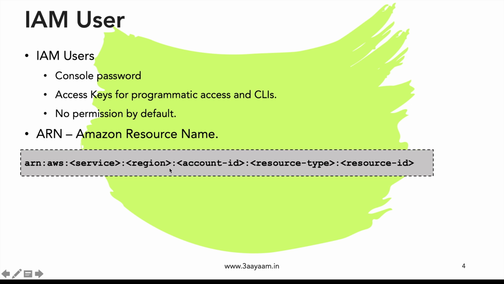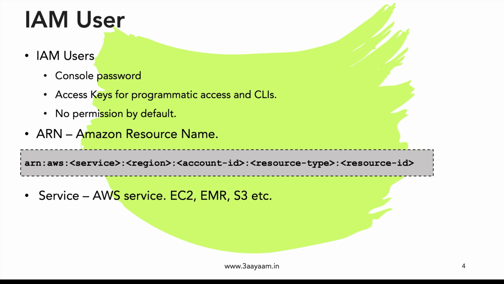Then it contains the region. So for North Virginia, it will be us-east-1. Then we have the account ID of the AWS account, followed by resource type and then resource ID. For example, for an EC2 instance, the resource type would be instance. For a security group, the resource type would be security group, and so on. And then in the resource ID, it would be the EC2 instance ID. So this is the syntax of Amazon Resource Name or ARN, and this is used almost everywhere.